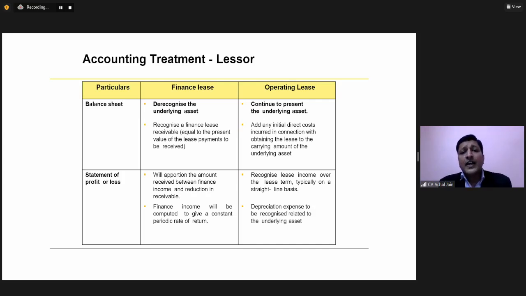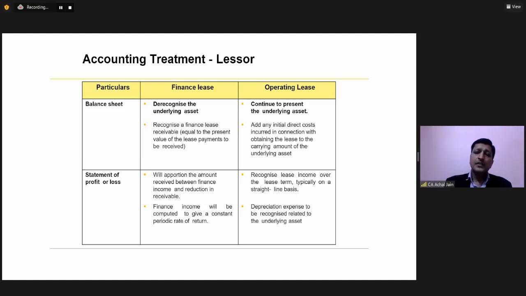Yeah. So now, quickly looking at the accounting treatment for the lessor. In case of a finance lease, what will the lessor do? Record lease receivable, de-recognize the underlying asset, similar to what we see in case of Indian GAAP. And in the P&L, there will be financing income. In case of an operating lease, what will happen? The lessor will continue to record the asset. And this will also be depreciated by the lessor.